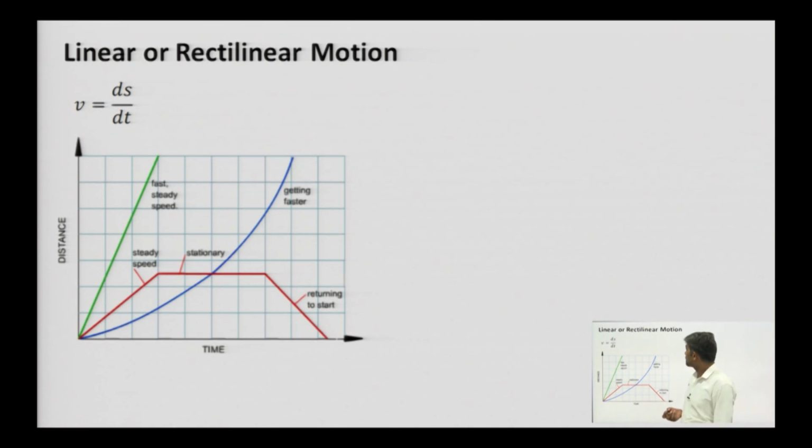Let us start rectilinear motion, or you can say linear motion. In rectilinear motion, if we are plotting displacement, this is the displacement, this is the graph of displacement versus time.